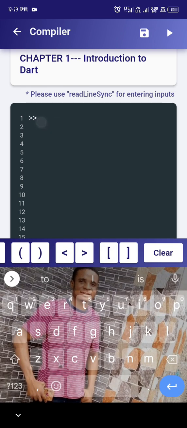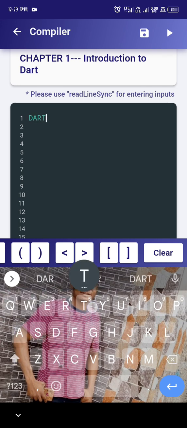Now the first thing we say is that it is a programming language. How do you understand that? It is a kind of client-optimized, object-oriented, modern programming language that helps people to build apps. It makes apps very fast.